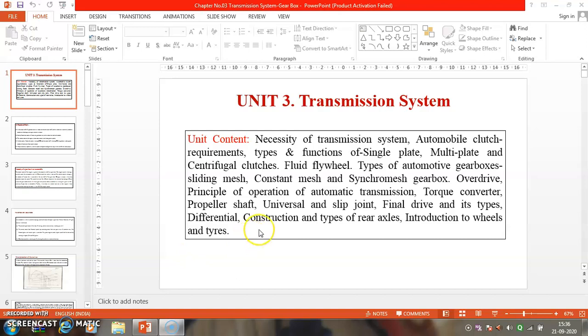Welcome to this lecture for unit number 3, transmission system. As in previous lectures, we studied the first transmission system, that is the clutch. In that we discussed the different types of clutch, requirements of clutch, and the function of clutch.